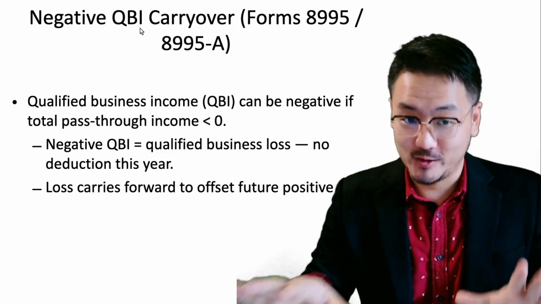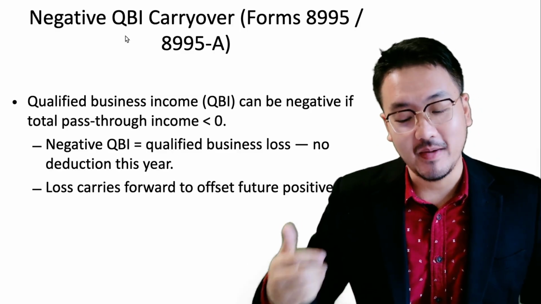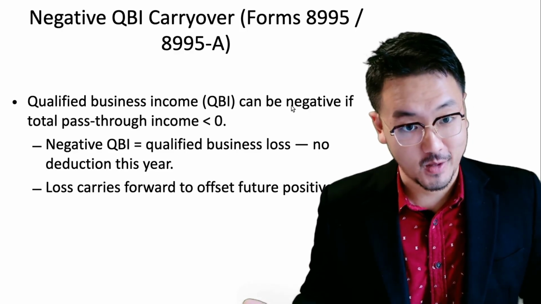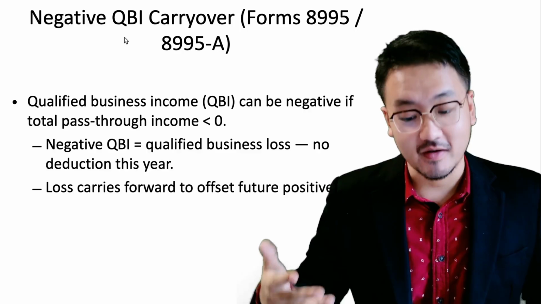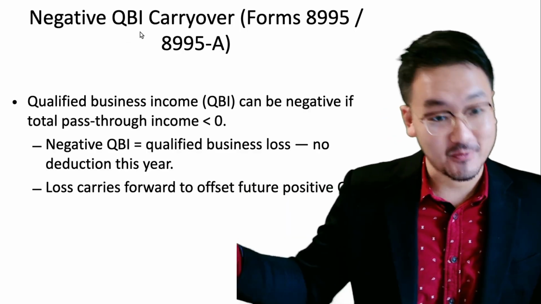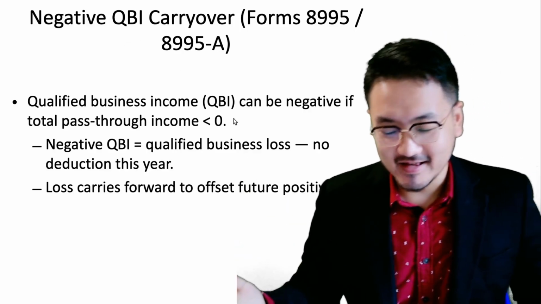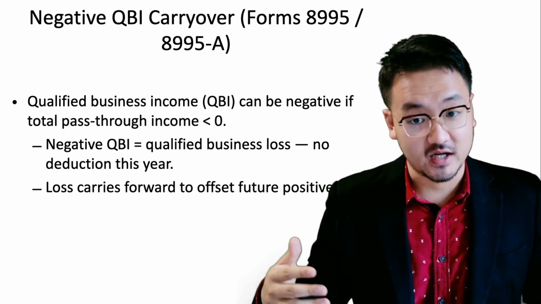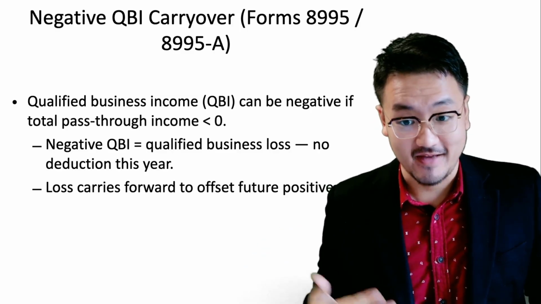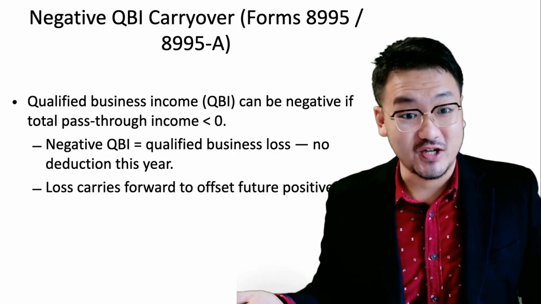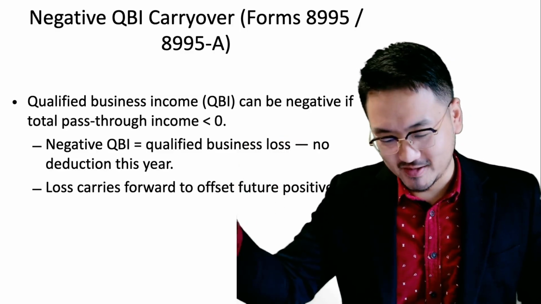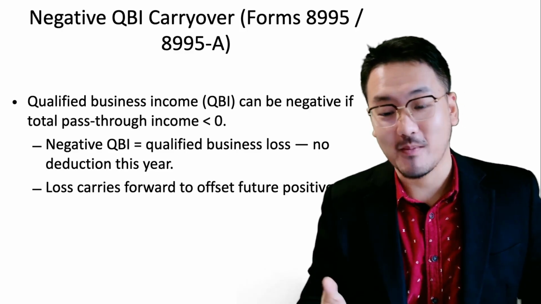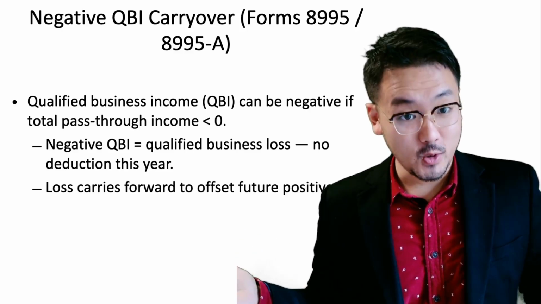So let's go through this step by step. Qualified business income can be negative, and that negative qualified business income can carry over to the future. There is a definition here: if total pass-through income is less than zero, and that's another jargon. Today's video is full of jargon, but don't worry, I'm going to show you how simple it is.